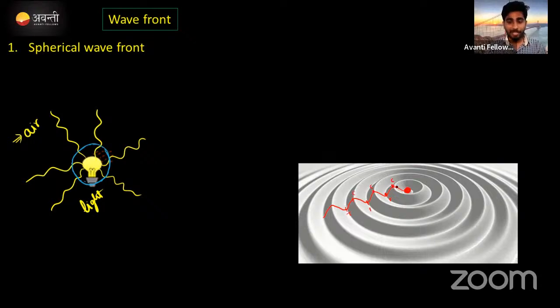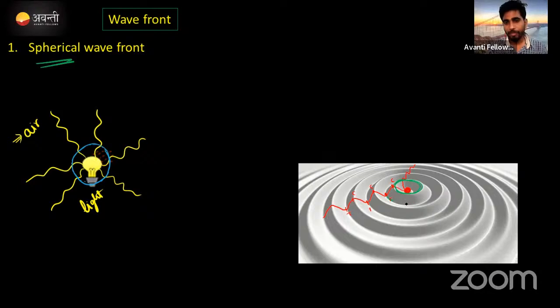Okay, it is actually spreading in all the directions, correct? Here also it is there like this, correct? Now if you join all the points, the locus of all the points on a crest like this, you will get a wavefront. But in this case, light is three-dimensional, no? That's why we are writing this one as a spherical wavefront. Clear? This is a crest wavefront.